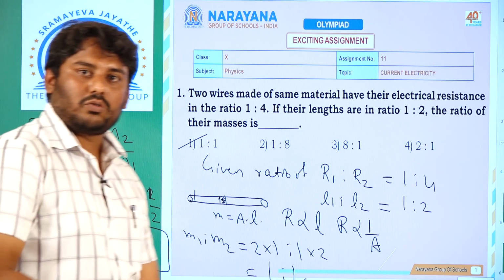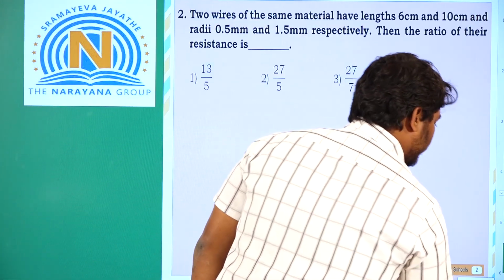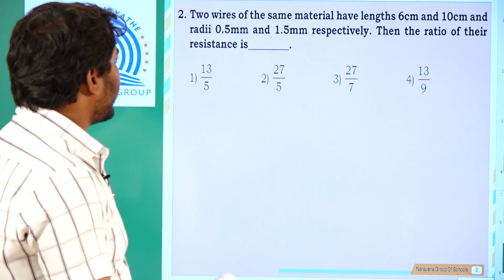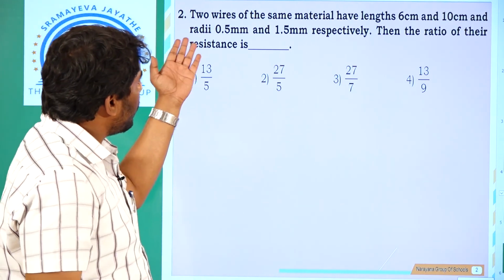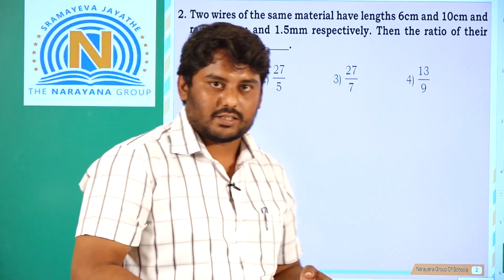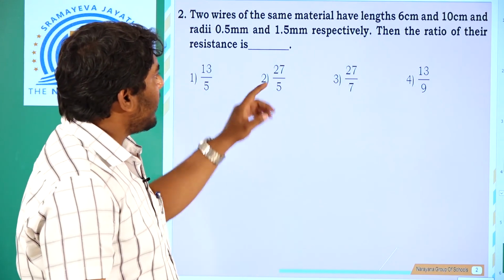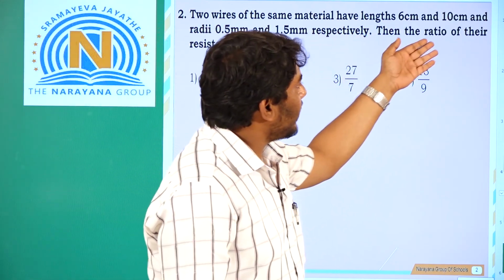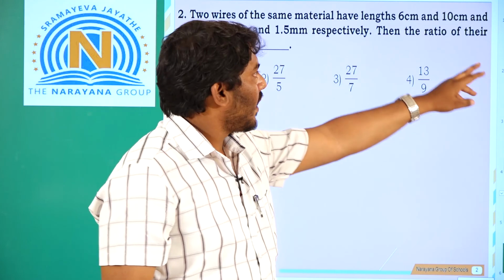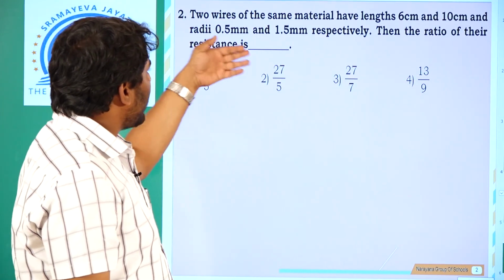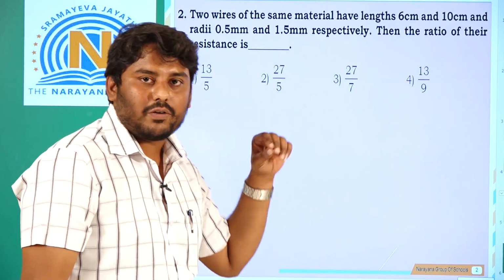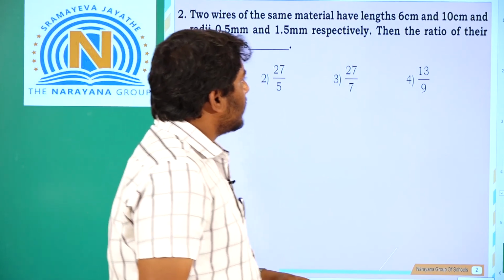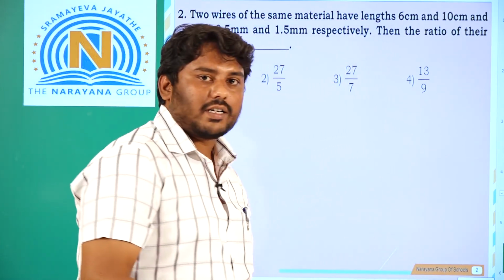Okay. Now we'll go to the second question. We'll try to read the data carefully. Two wires of the same material have lengths 6 cm and 10 cm and radii 0.5 mm and 1.5 mm. The ratio of their resistance is